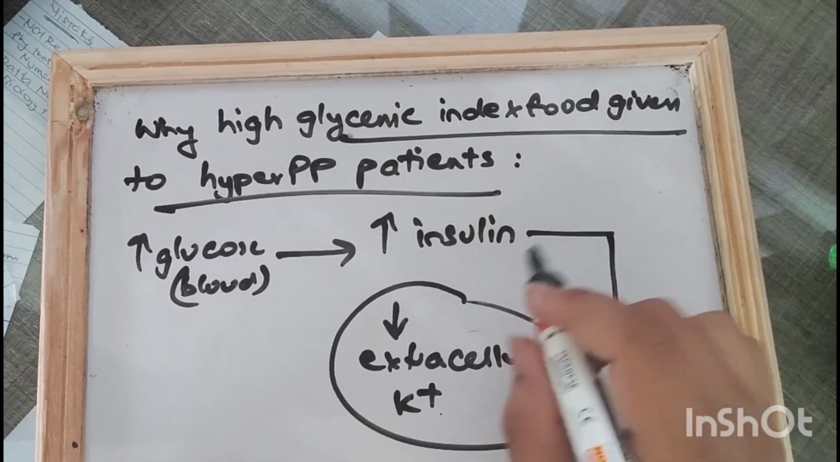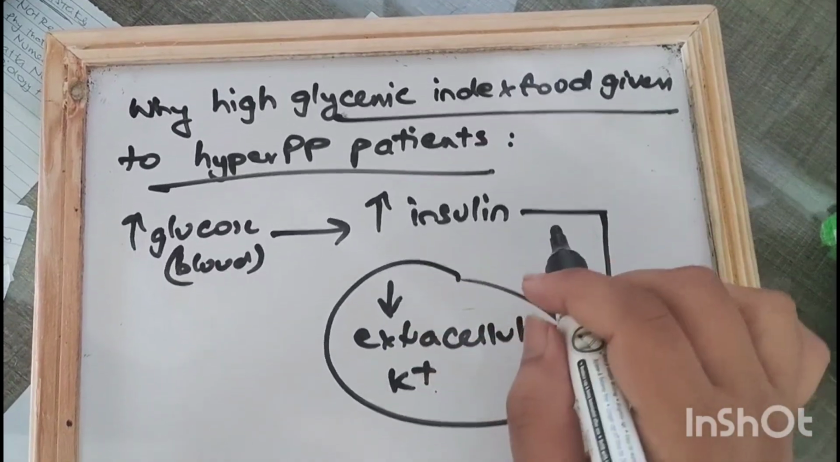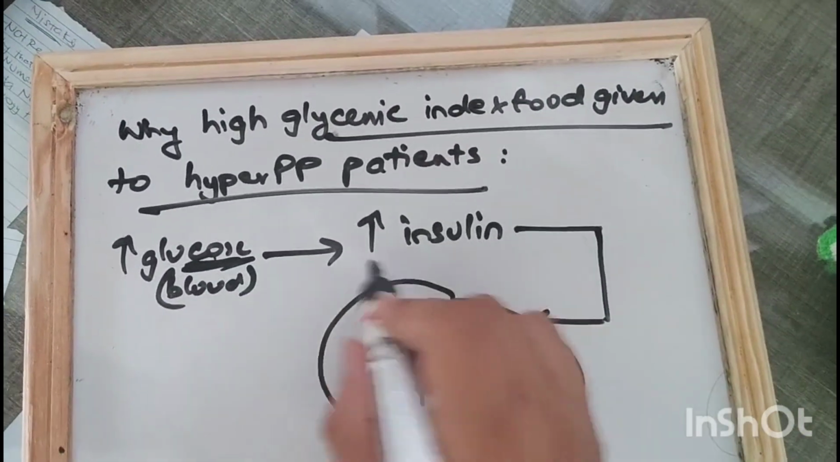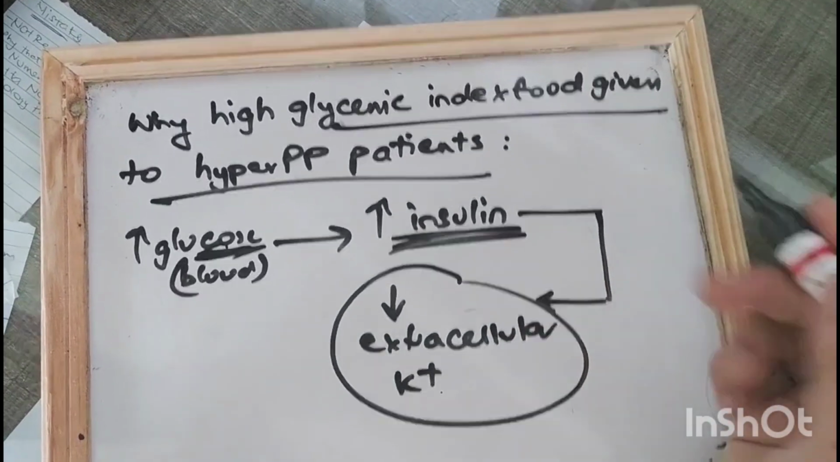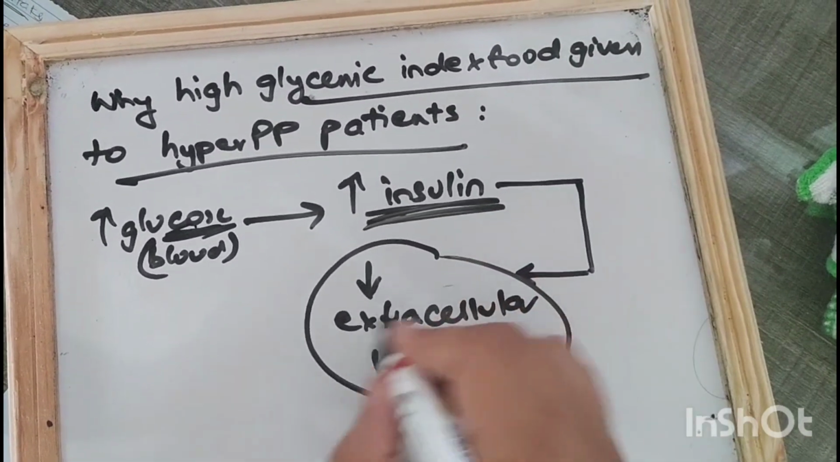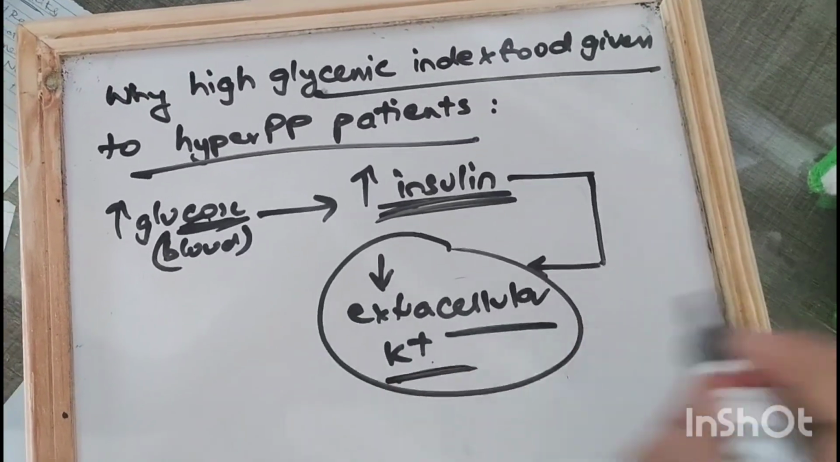So why high glycemic index food is given to HyperPP patients is that increased glucose in the blood will cause increased insulin secretion by the pancreas, and this action by the insulin leads to the decreased extracellular potassium ions in the blood.